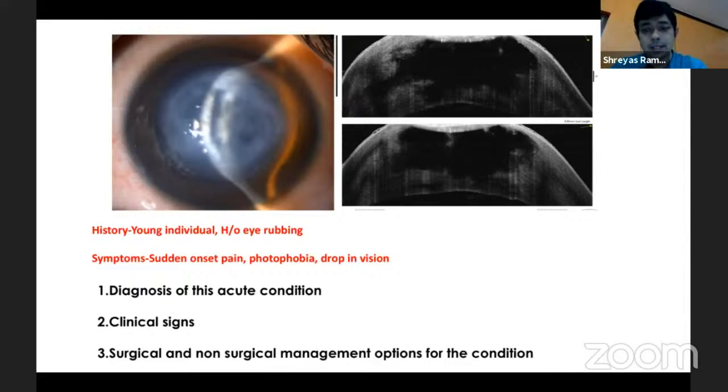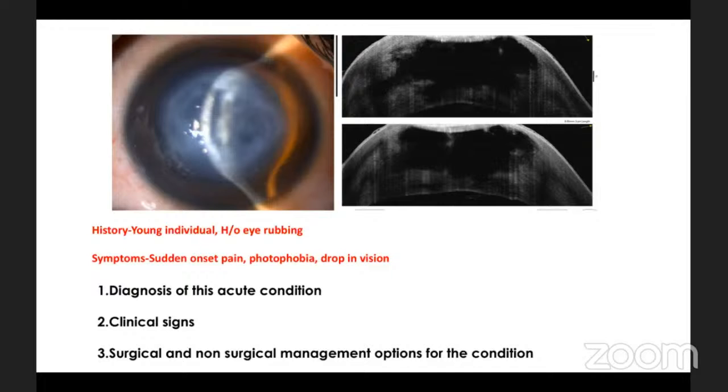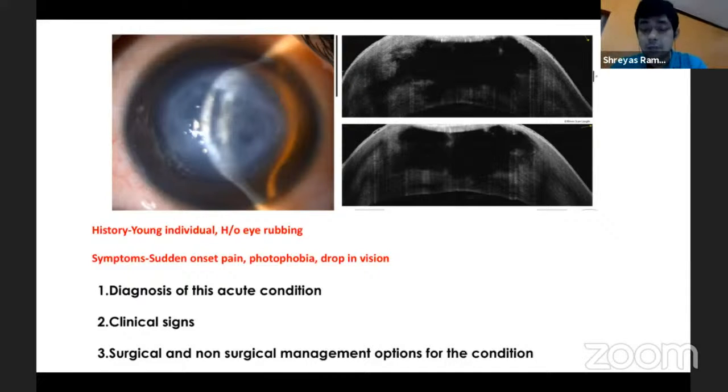So why do you say it's an acute hydrops? There is a split in the Descemet, sir. Correct. That is the cause. Excellent. But is there a split in the Descemet's? Yes, occasionally, if we are lucky with different scans and different axes of ASOCT, we should be able to make it out in certain conditions. But very often we may not be able to find out where exactly the split is.